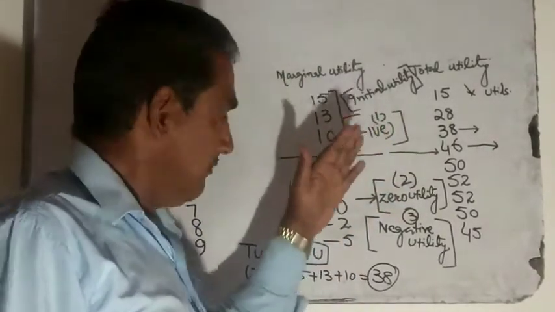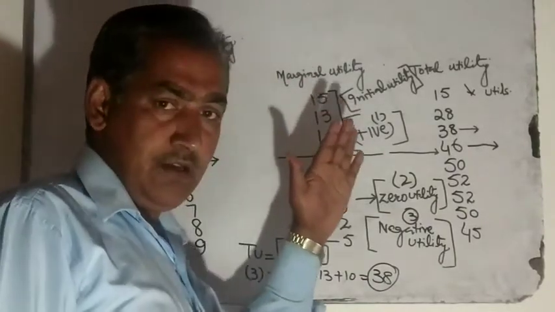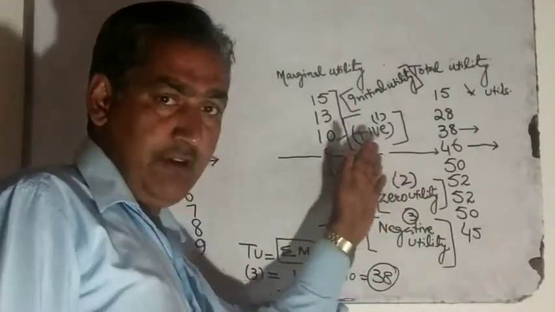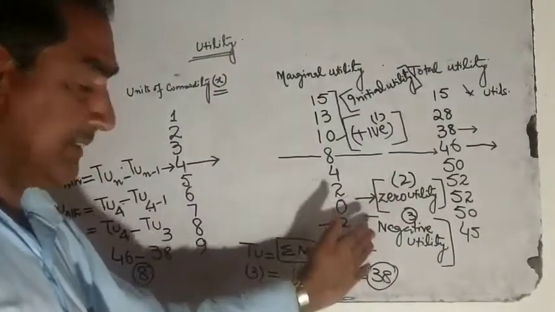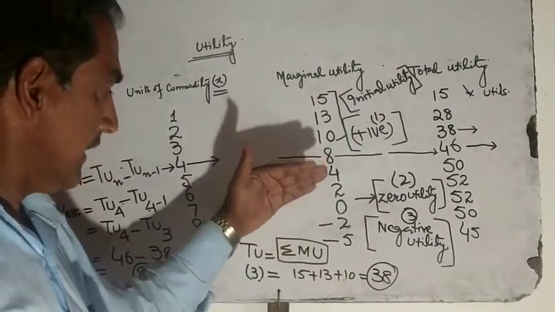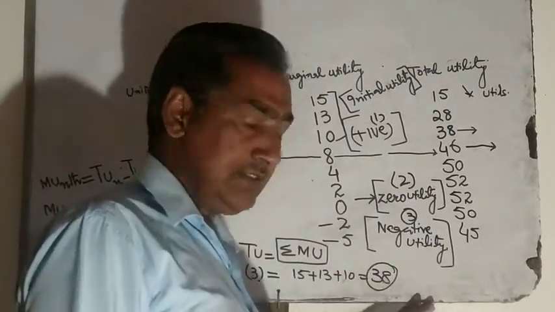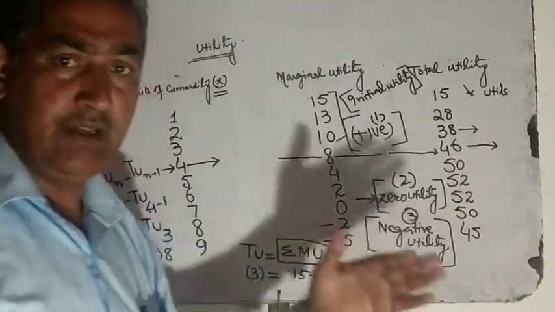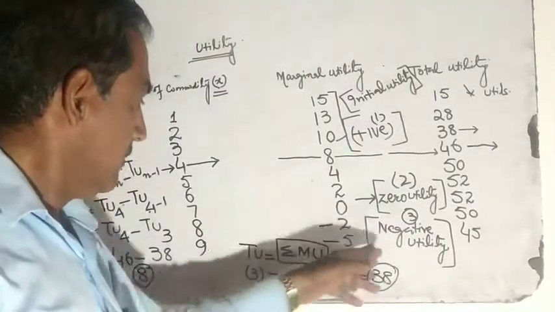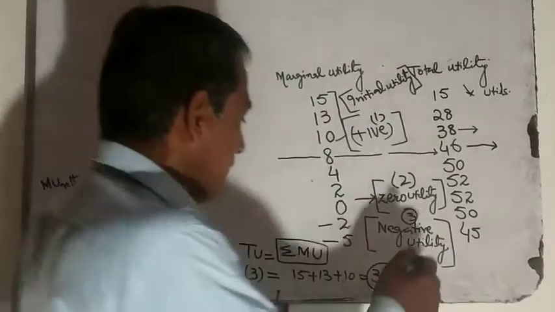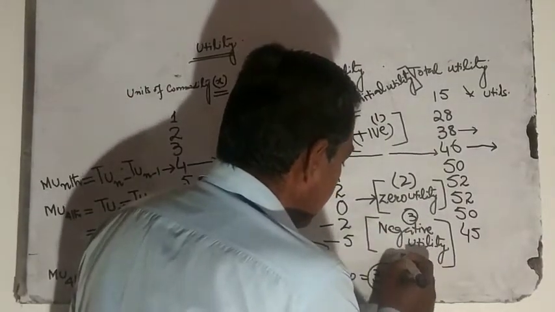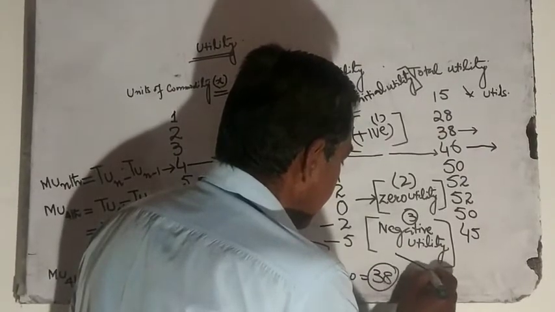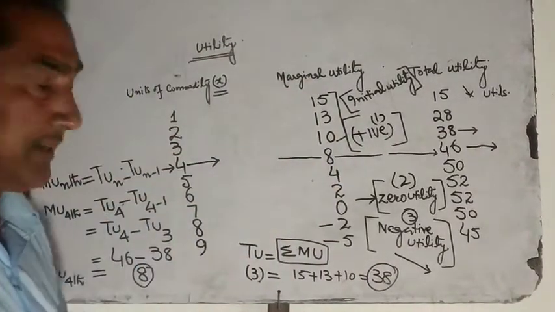When the curve touches or intersects the x-axis, we have 0 utility, and when it goes beyond the x-axis level, we will go into the area of negative utility.